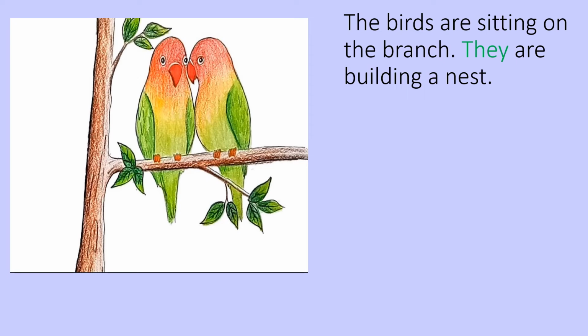They are building a nest. Children, did you notice what we are doing? We are replacing the nouns with another word. We are removing the second time and the third time that the nouns are used, and we are placing a new word in place of that naming word.